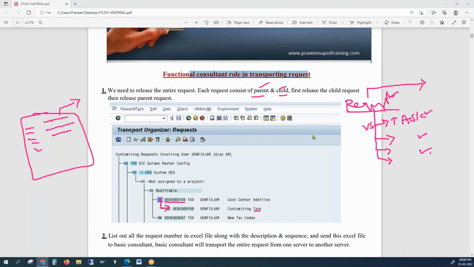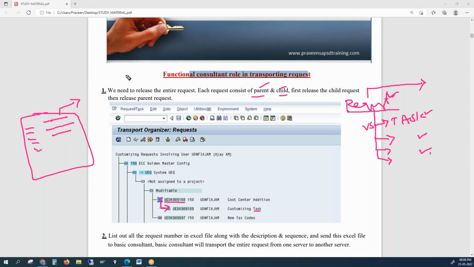Let's say a request is already transported, and you find something needs to be added or changed. Can we take it back? Not possible. Once a request is transported, you cannot take it back. If you want to change something, you do the configuration again, save it in a new request and transport it so that it will override the existing one. But once a request is transported, we cannot take it back.